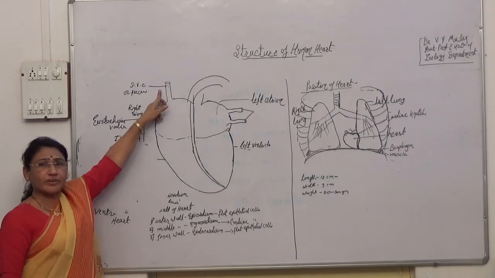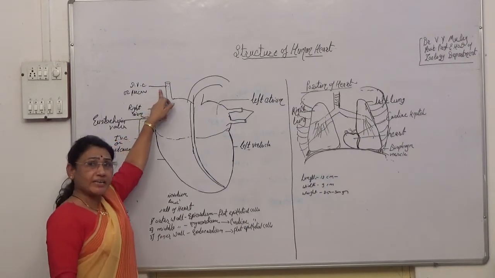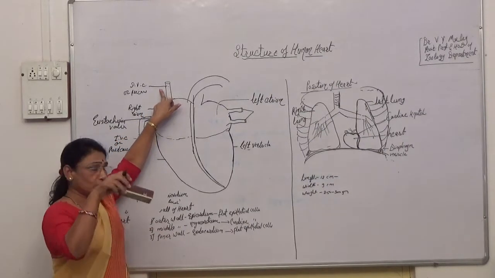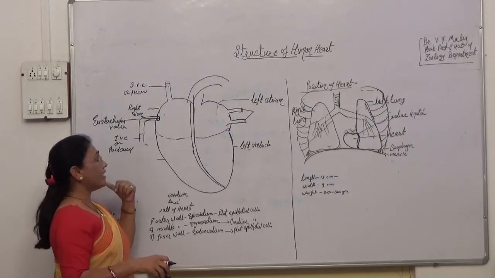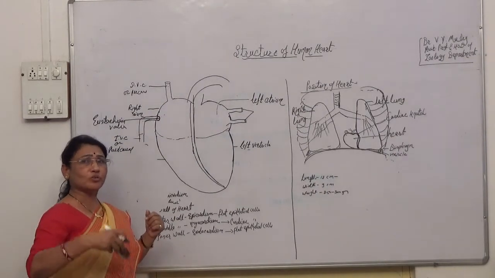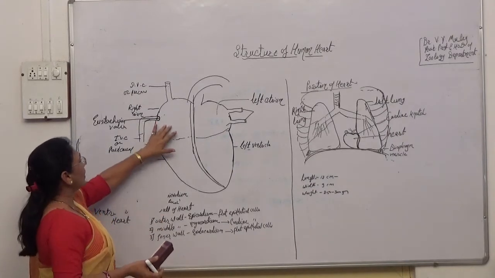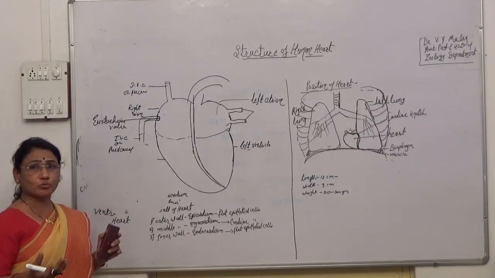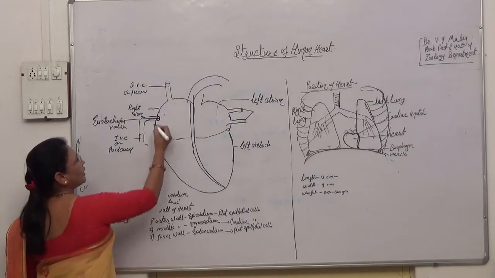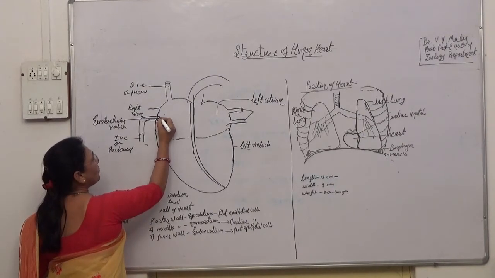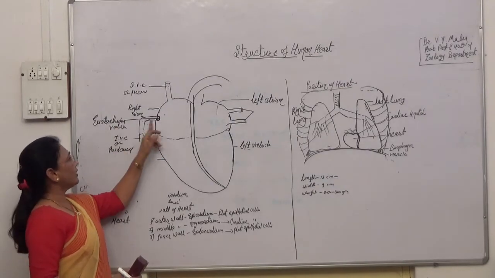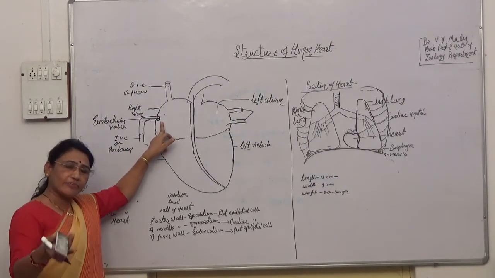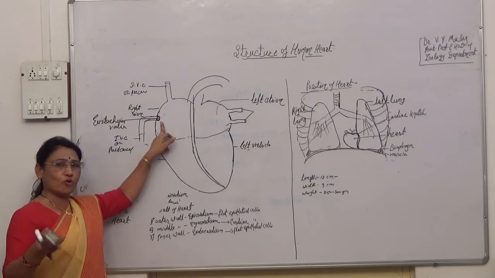Because the superior vena cava pours the blood directly from the upper side into the lower side, while the inferior vena cava carries the blood from the lower side towards the upper side. Therefore, there may be a chance of backflow of the blood. Therefore, the opening of the inferior vena cava has the valve called the Eustachian valve, which always prevents the backflow of the blood.